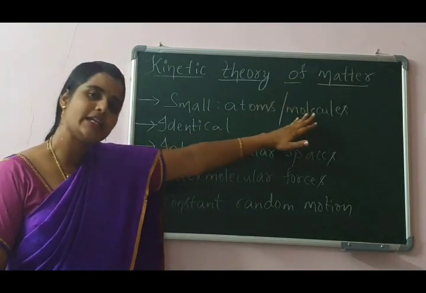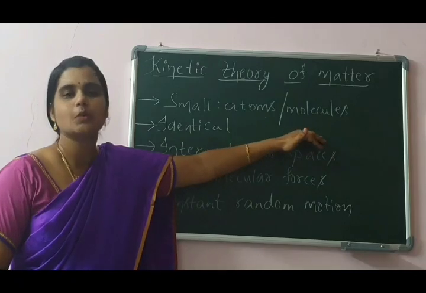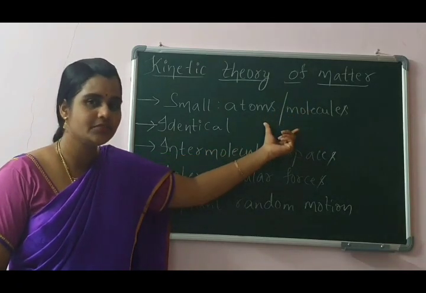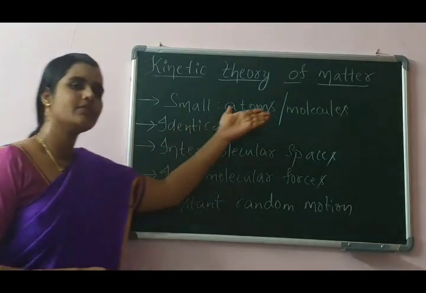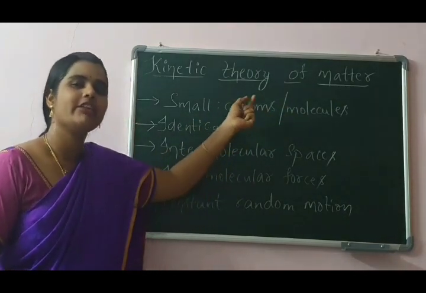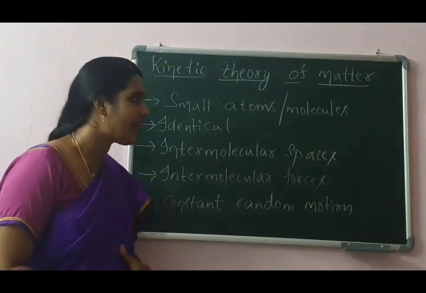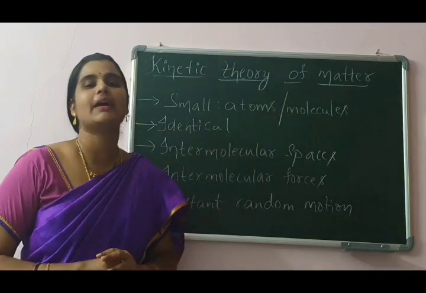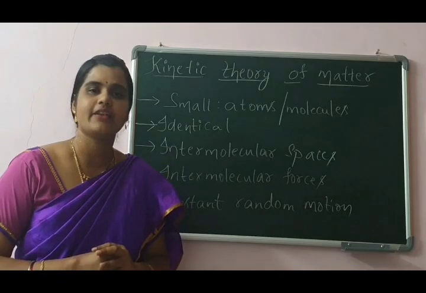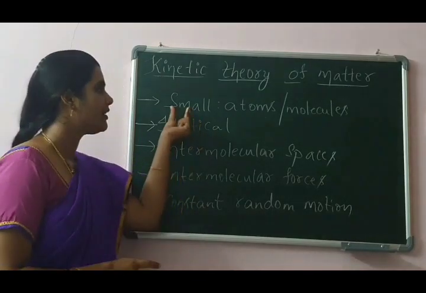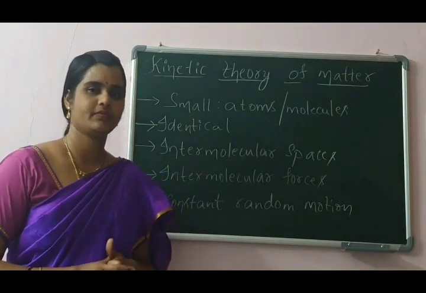So what is the difference between atoms and molecules? Atoms are the smallest particles. Molecules are also the smallest particles. But what is the difference between them? Atoms are the smallest particles which may or may not have independent existence, whereas molecules are the smallest particles which have independent existence. So matter is made up of small particles which are known as atoms or molecules.